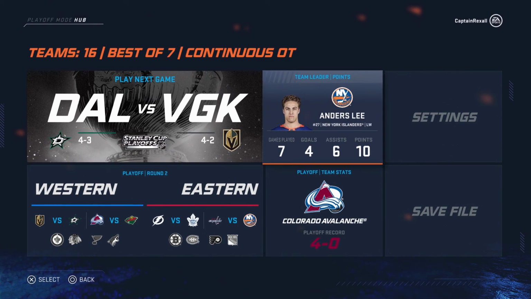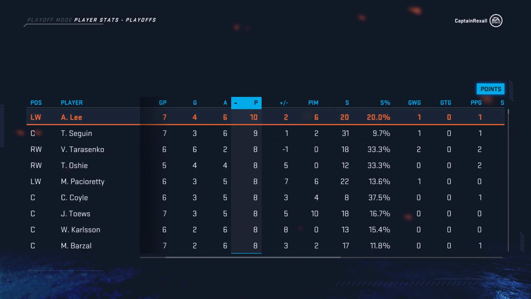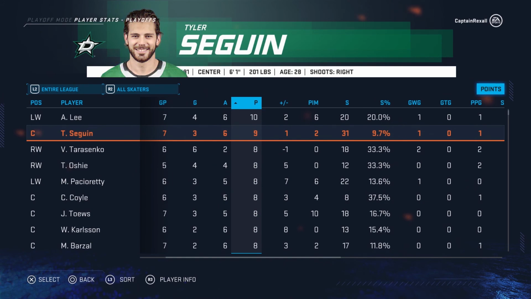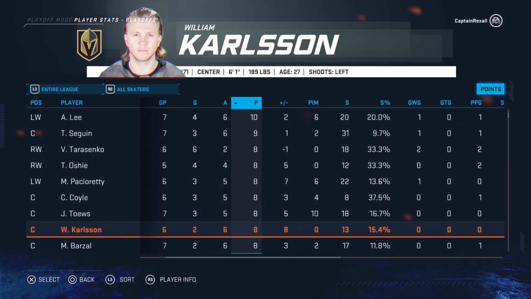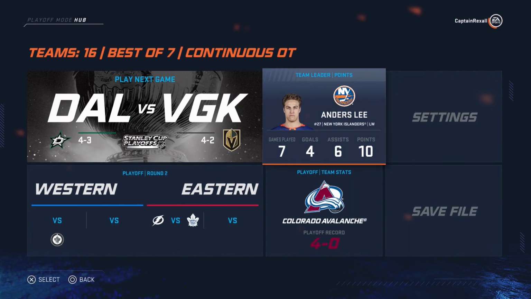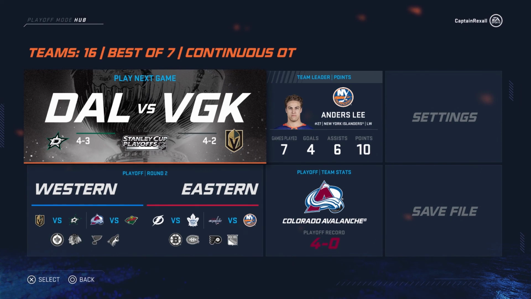But before we get to that, we got to check out the stats for the first round of playoff action. Andres Lee, 10 points in 7 games, ripping up the playoffs. Tyler Seguin as well, ripping it up. Everyone else not doing too shabby. But it has been a great comeback by the New York Islanders. Toronto Maple Leafs finally doing the impossible and beating the Boston Bruins. But now let's get into the next round as I'm gonna go reorganize the standings.